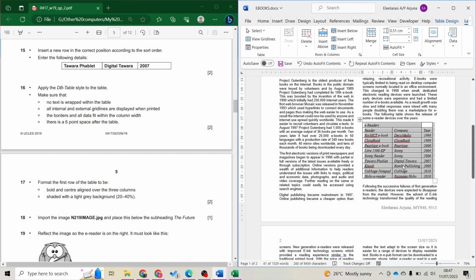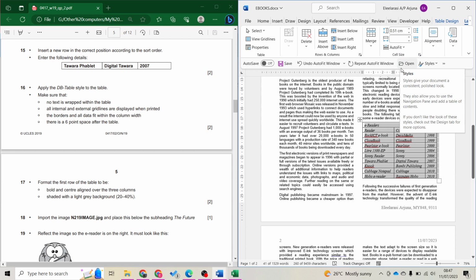Done. There's no wrapping, so everything is in one line. All internal and external grid lines are displayed, so that means there is a border. The borders and all data fit within the column. So just now we didn't do auto fit window. So now the next step is auto fit window, so it will extend to fit the entire column nicely.